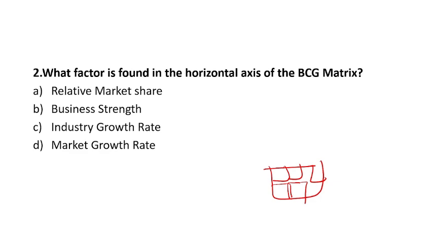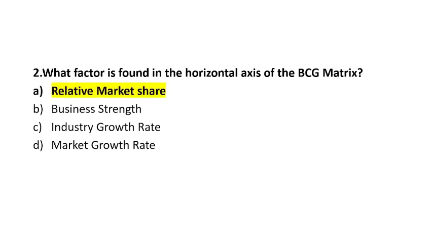It has two axes, horizontal and vertical. Relative market share is the main parameter which lies in the horizontal axis. Business strength is not part of BCG matrix, it is part of the GE 9 cell matrix. Industry growth rate is also not the point. The market growth rate comes in the vertical axis of this diagram. Option A is the right answer.